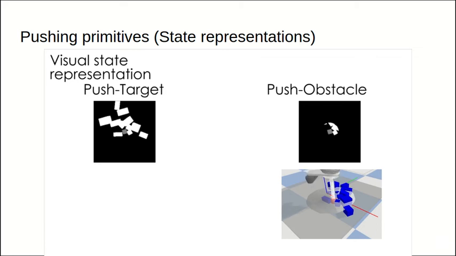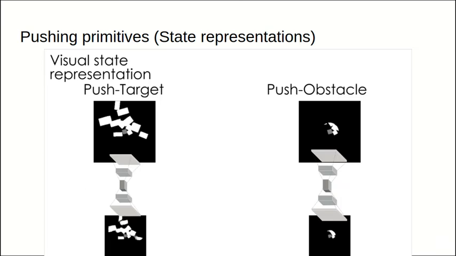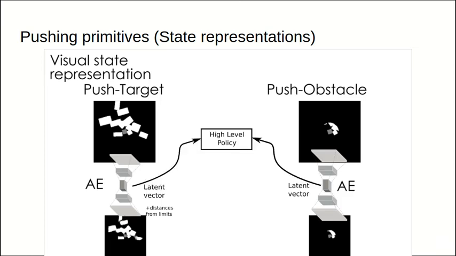This reduces visual noise in the training as it removes the obstacles that cannot be affected by the primitive. The fused visual state representations are then fed to an autoencoder for dimensionality reduction, and the resulting latent vectors are the inputs to the high-level policy. Note that in the push-target latent vector, we append the distances of the target from the table limits in order to learn how to avoid throwing the target off of the table limits.